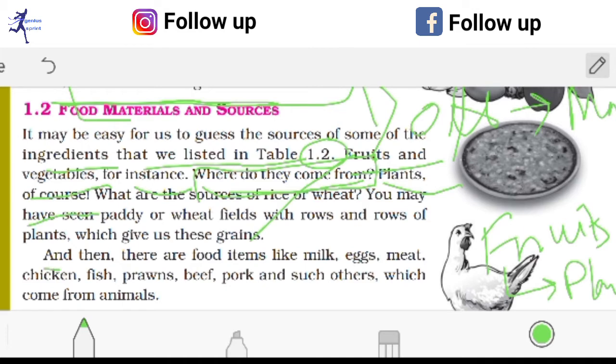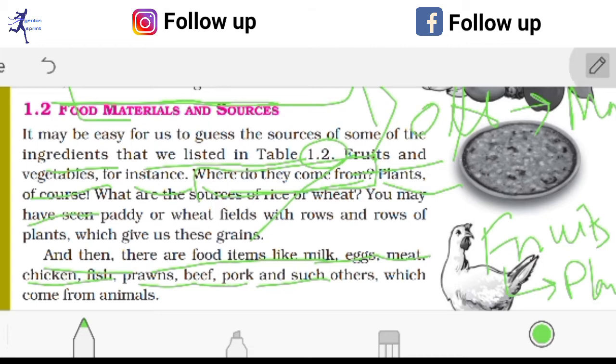And another is that there are food items like milk, ghee, meat, chicken, fish, prawn, beef, pork etc. Such are the other food ingredients. These also come from different animals.